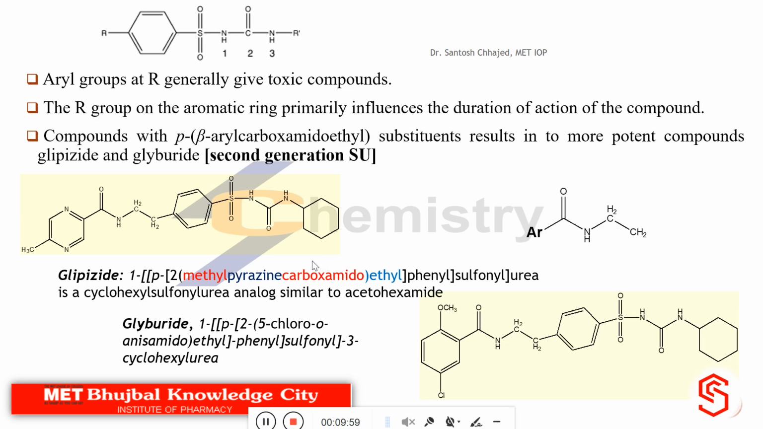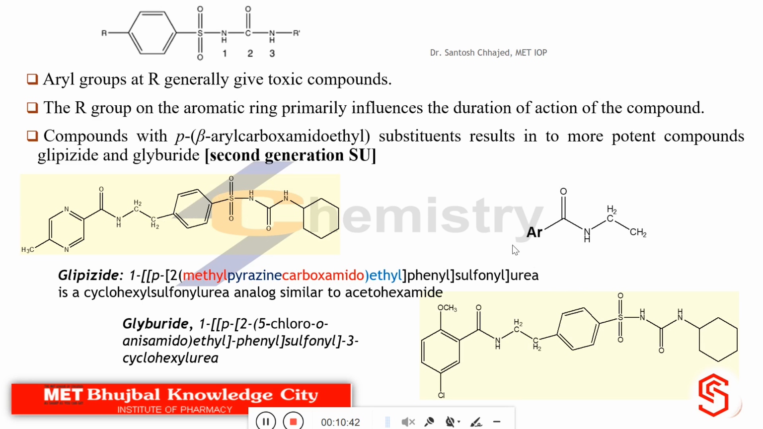In second generation sulfonyl urea, this moiety is present. So whatever modified analogs are there, you will find they do contain this part as a modification at the aromatic portion of sulfonyl urea. So the first drug, that is glipizide, you will be able to see beta aryl. So this portion I will treat as aryl now. Beta aryl carboxamido ethyl portion has become attached to our first generation sulfonyl urea compound, and the rest of the portion is same.